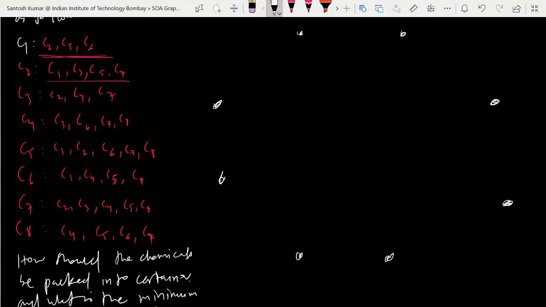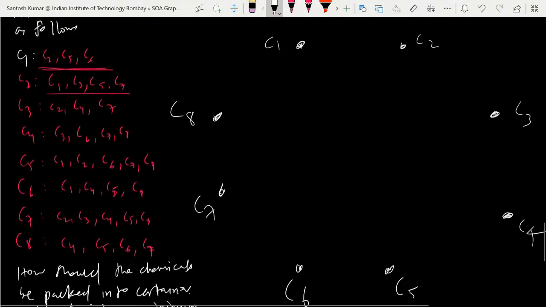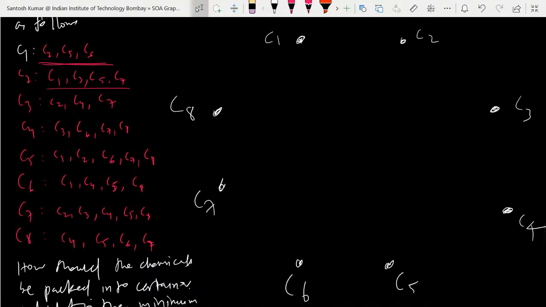This is chemical C1, C2, C3, C4, C5, C6, C7, C8. Now you join two vertices if you cannot keep them together, so there cannot be a common container. C1 cannot be shipped with these, so you need different containers for them. So different means you will make the edge.